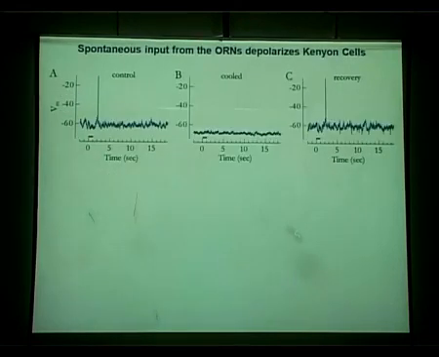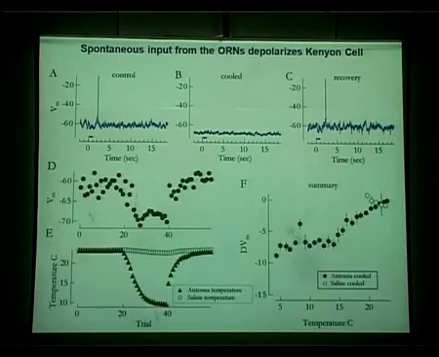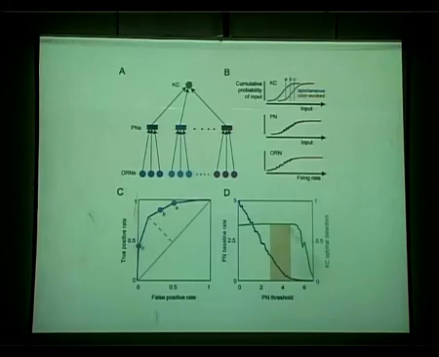The same thing with the Kenyon cell. So you can see the subthreshold response reduces, the membrane potential drops by around 5 to 10 millivolts in the cool state, and then recovers back, or the response vanishes. Yeah, so this is what's happening in the system.